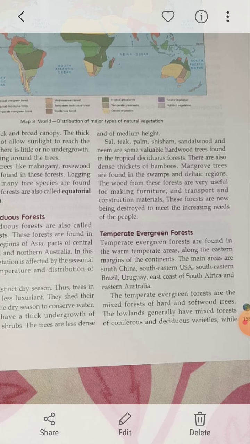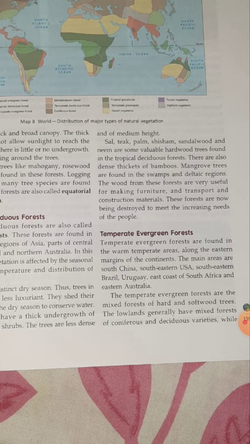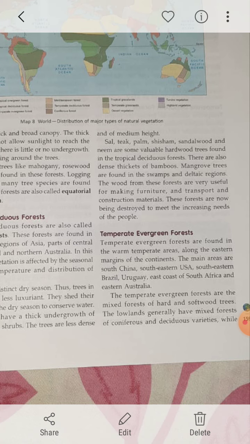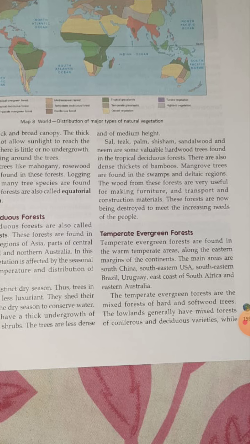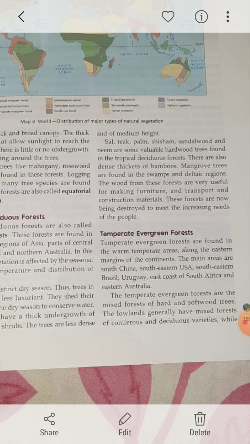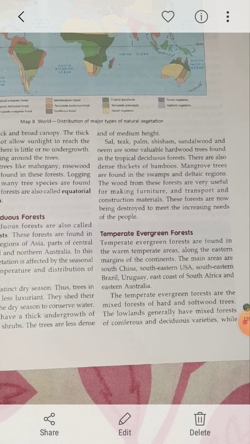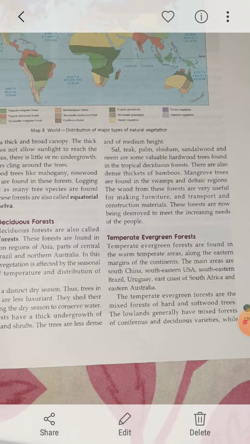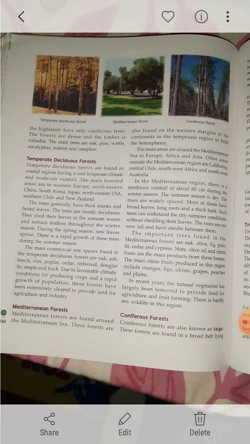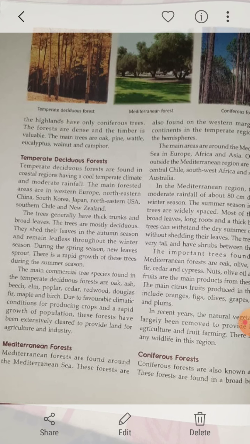Next one, temperate evergreen forest. Temperate evergreen forests are found in the warm temperate areas along the eastern margins of continents. Main areas are China, USA, Brazil, Uruguay, South Africa and Eastern Australia. Temperate evergreen forests are also mixed forests of both hardwood and softwood trees. Clear? Now, lowlands generally have a mixed forest of coniferous and deciduous varieties. Clear? While the highlands have only coniferous trees.